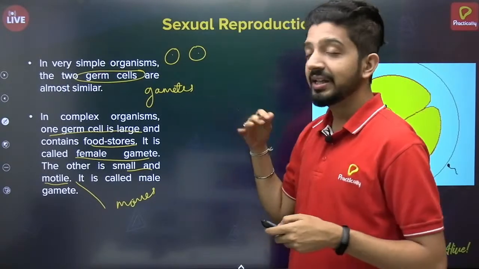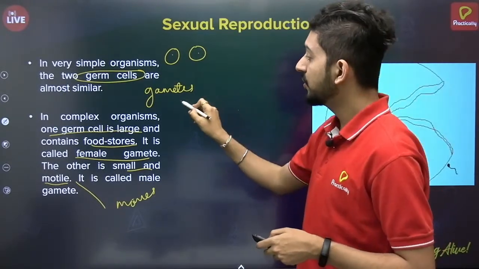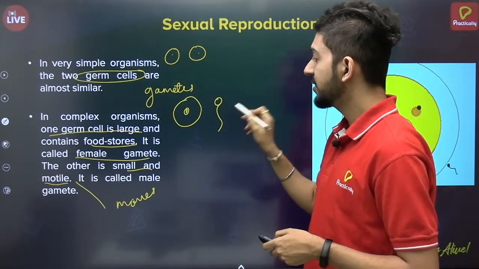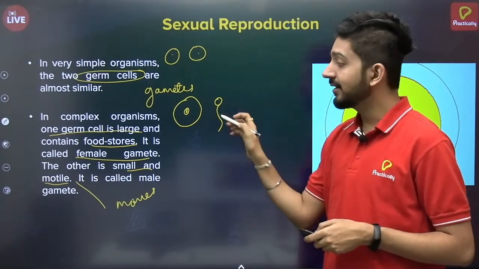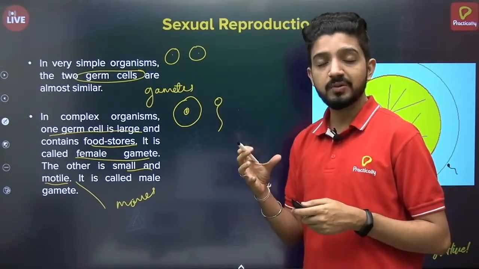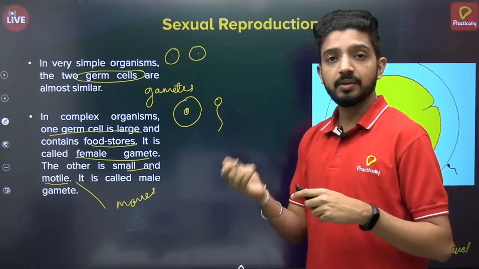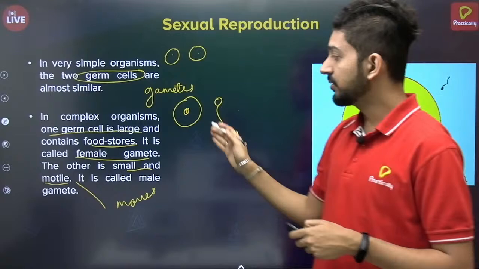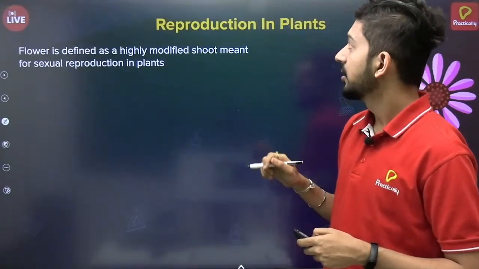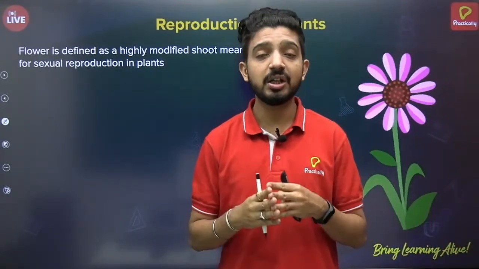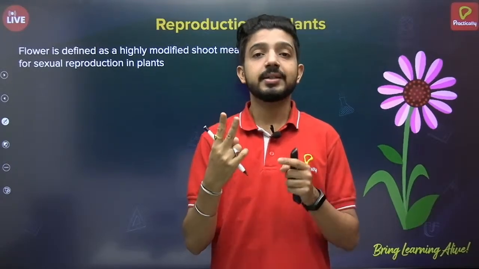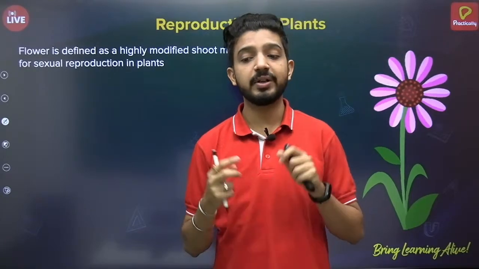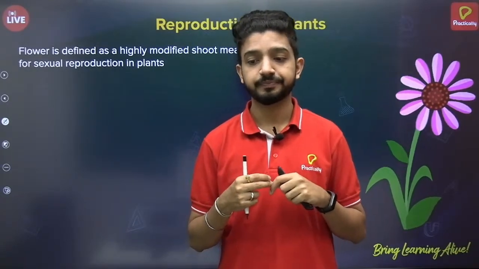If we take the example of human beings, we have the ovum, which is a bigger cell, and then we have the sperm, which is a comparatively smaller cell. The ovum is not motile, it doesn't move, whereas the sperm is motile, it can swim, as you can see here. Now, in sexual reproduction we are going to see two parts: sexual reproduction in plants and sexual reproduction in animals. So let's begin with the first part, sexual reproduction in plants.